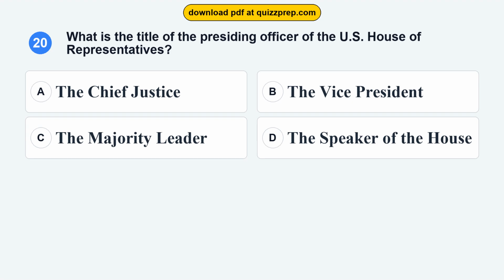Question 20. What is the title of the presiding officer of the U.S. House of Representatives? Option A, the Chief Justice. Option B, the Vice President. Option C, the Majority Leader. Option D, the Speaker of the House.